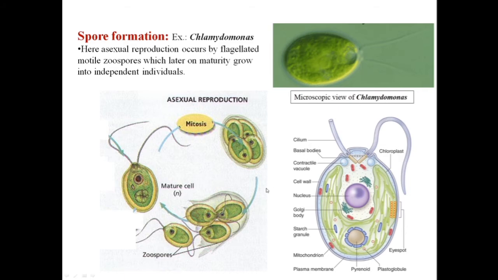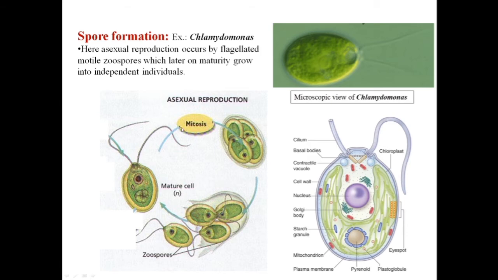Chlamydomonas, in favorable condition, produces zoospores. But before undergoing the reproduction stage, the first thing that happens is the flagella are withdrawn, the contractile vacuoles are dissolved, and that is when this pyrenoid cell undergoes division. The division that takes place, as you can see here in the cycle, is mitosis, again the mitotic division.